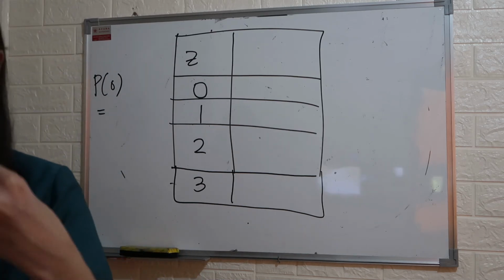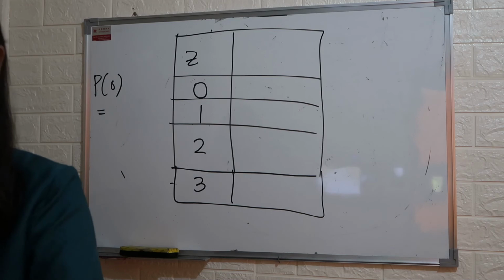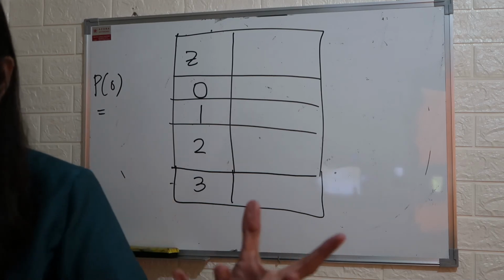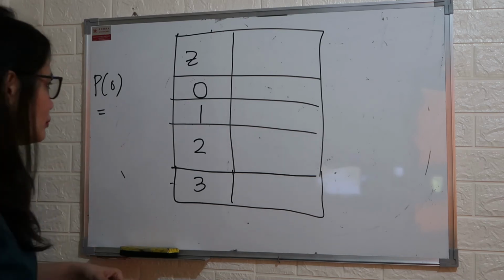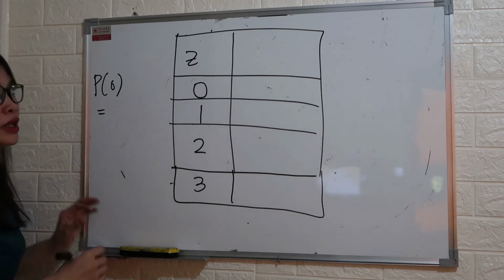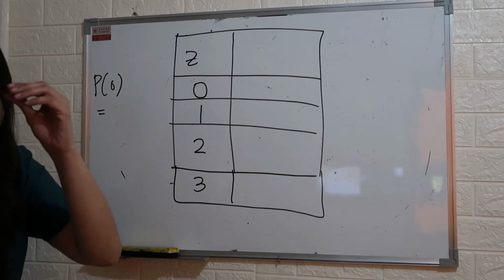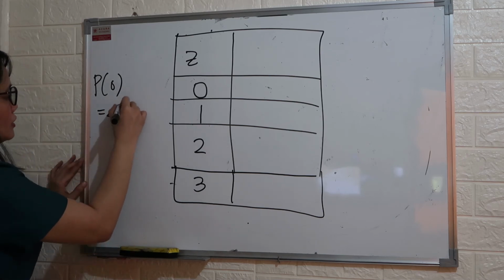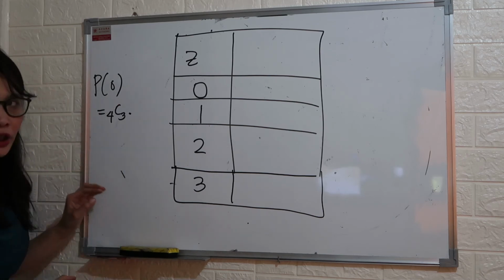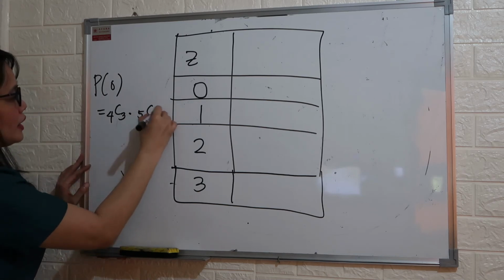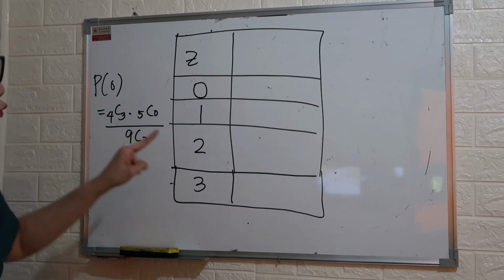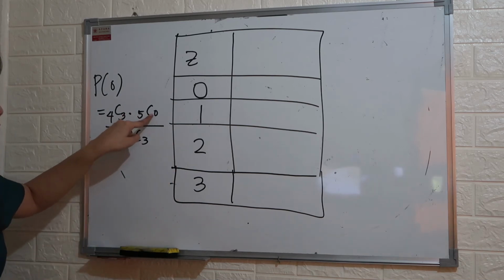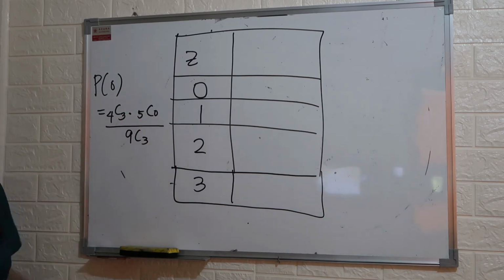Meaning, the 3 marbles are not blue. All of them are red. So how do we answer that one? To answer that, how many red do we have? 4. Okay, so 4 taken 3 multiplied by 5 taken 0 over 9 taken 3.